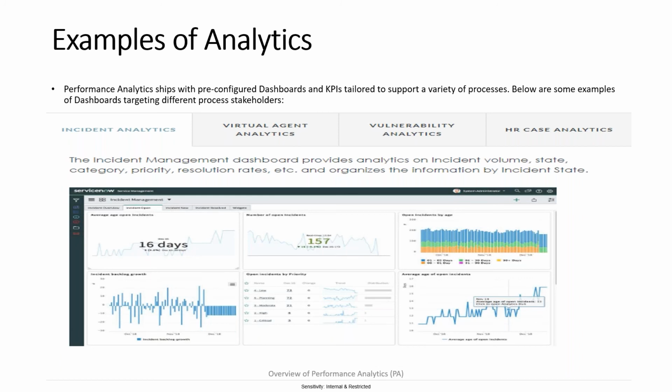Okay, where were we? So there are pre-configured dashboards. We have out-of-the-box dashboards, and there are very great dashboards. We can understand how it works for incident, problem, all those. If the customer asks for customization, here we have to know one thing. Whenever we get any requirement, we shouldn't right away go for customizations. First, we should check the ServiceNow documents or product documentation. Do we have anything out of the box to serve the customer requirement?